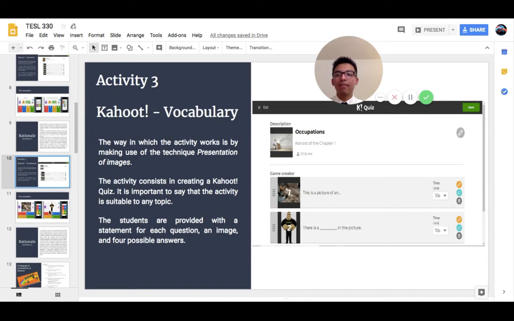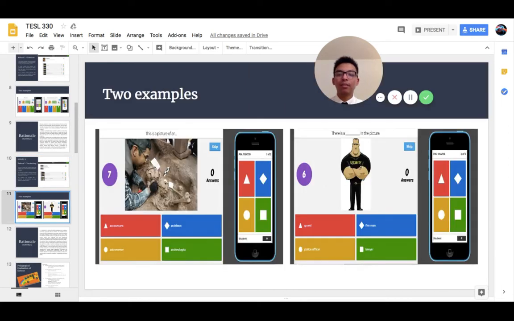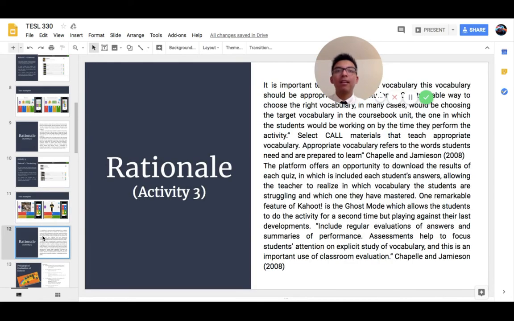Here we have 2 screenshots of how the activity could look. In this one, we have the image of an archaeologist, and in this one, an image of a guard. The platform offers an opportunity to download the results of each quiz, allowing the teacher to realize in which vocabulary the students are struggling and in which one they are doing well.